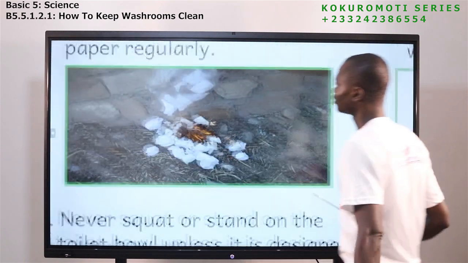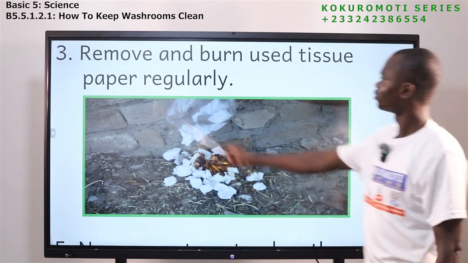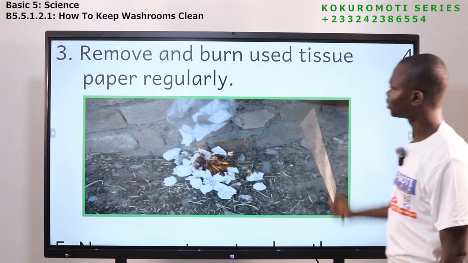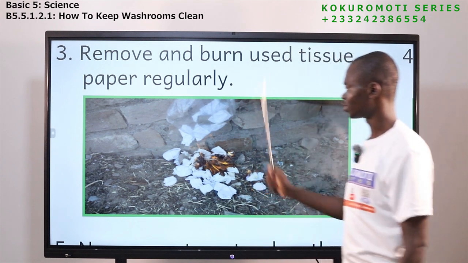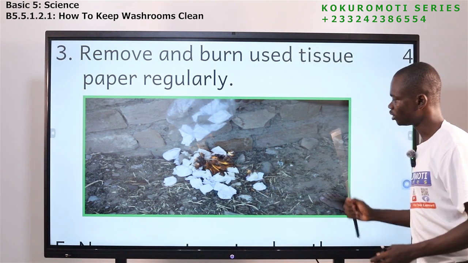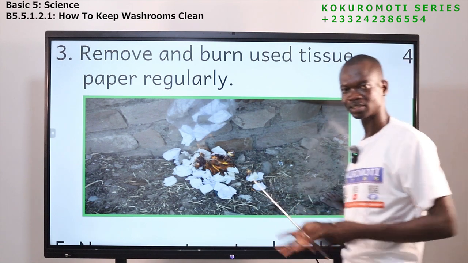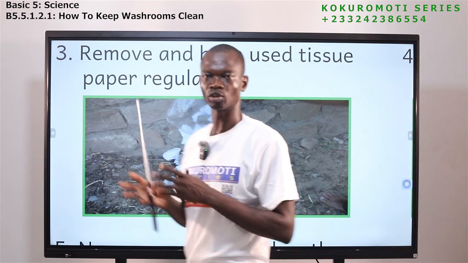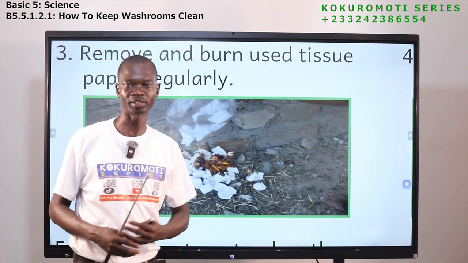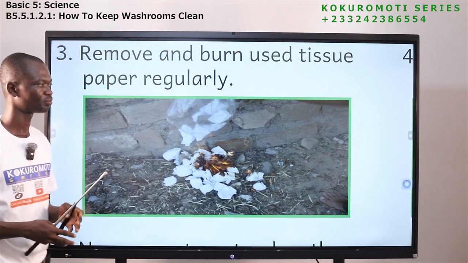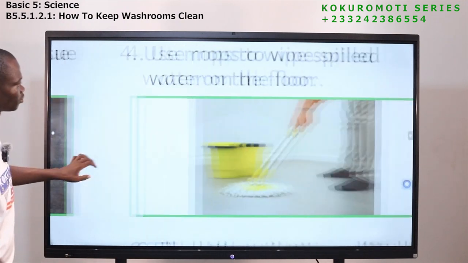Number 3. Remove and burn used tissue papers regularly. So from time to time, you need to get all the tissue papers out of the washroom, out of the waste bin, and then you burn them. You should do it from time to time.